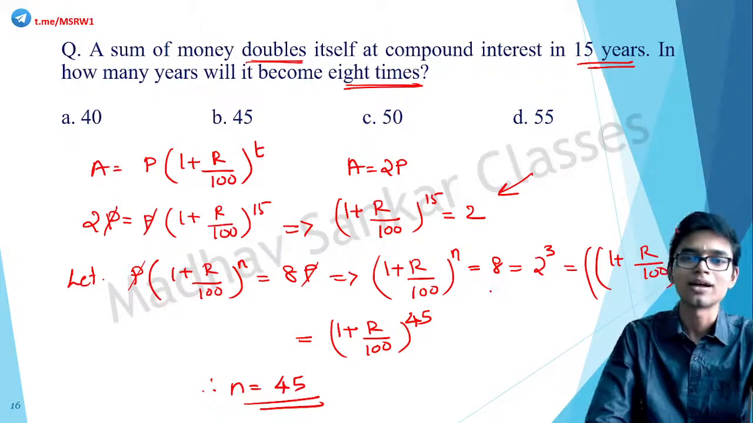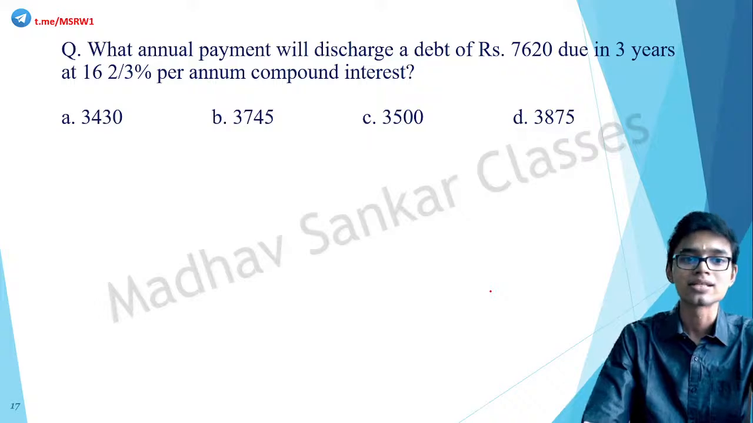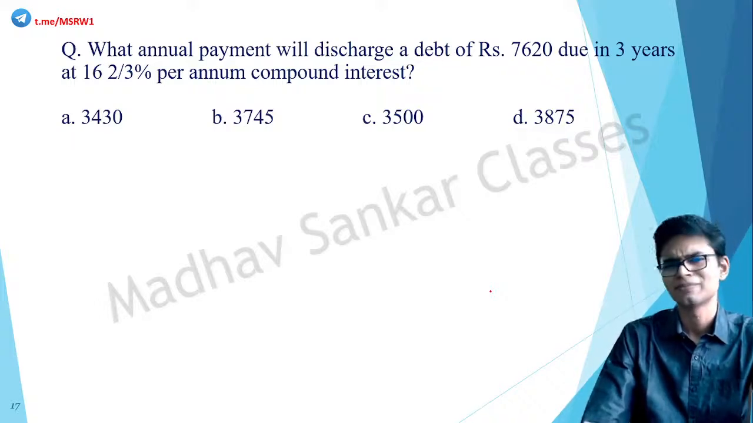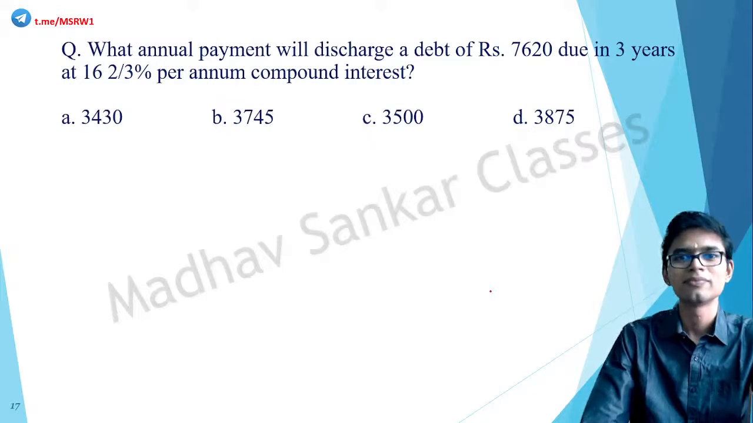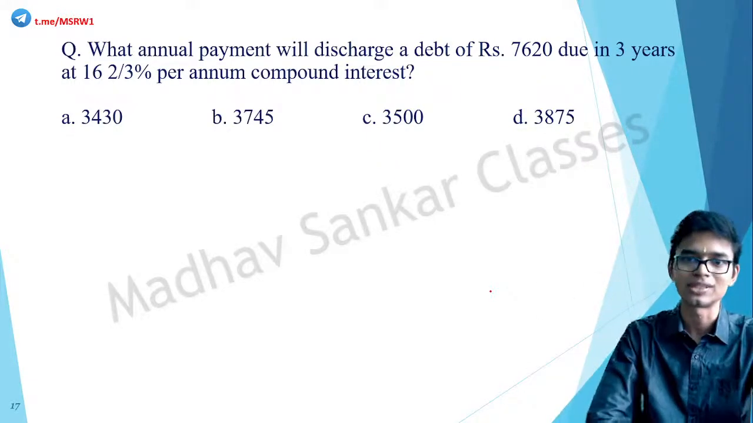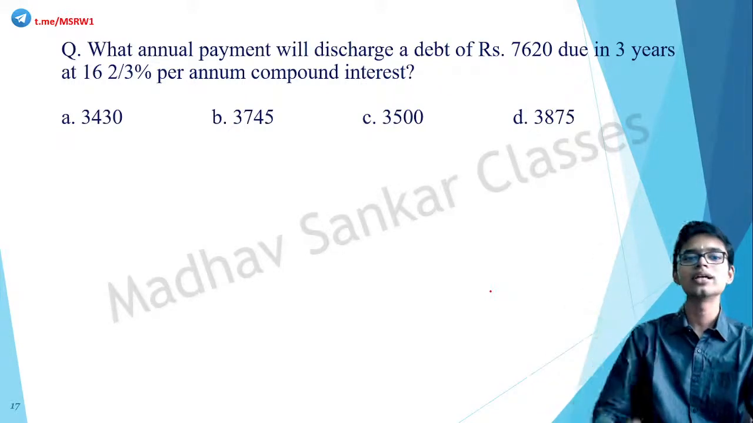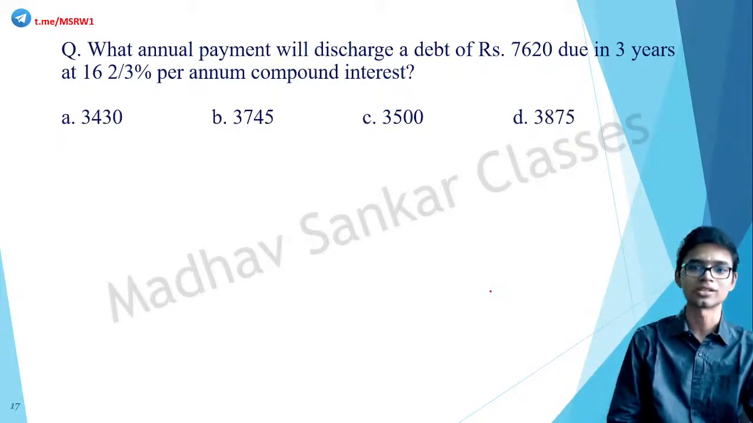Okay, last question. What annual payment will discharge a debt of rupees 7,620 due in 3 years at 16 and 2/3 percent per annum compound interest? Same as the question we did in simple interest also: what annual installment would finish off this debt? Correct. So same question, but here instead of simple interest, it is compound interest.